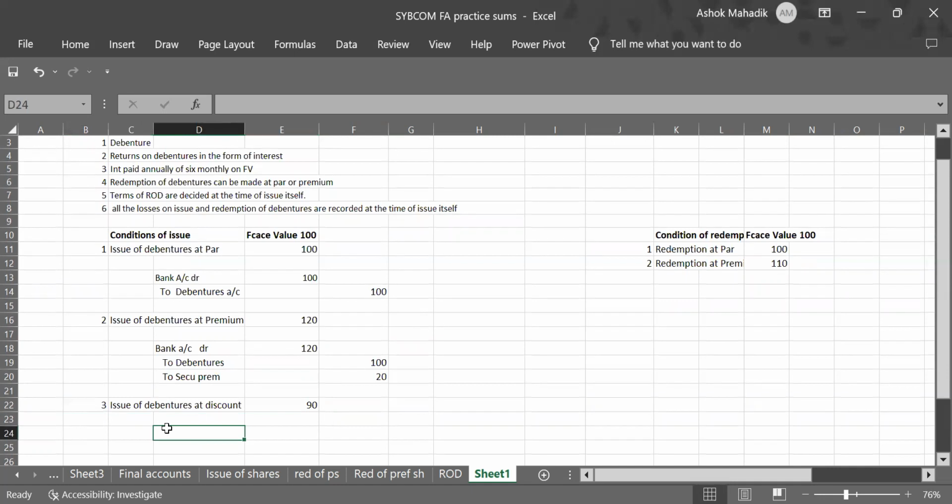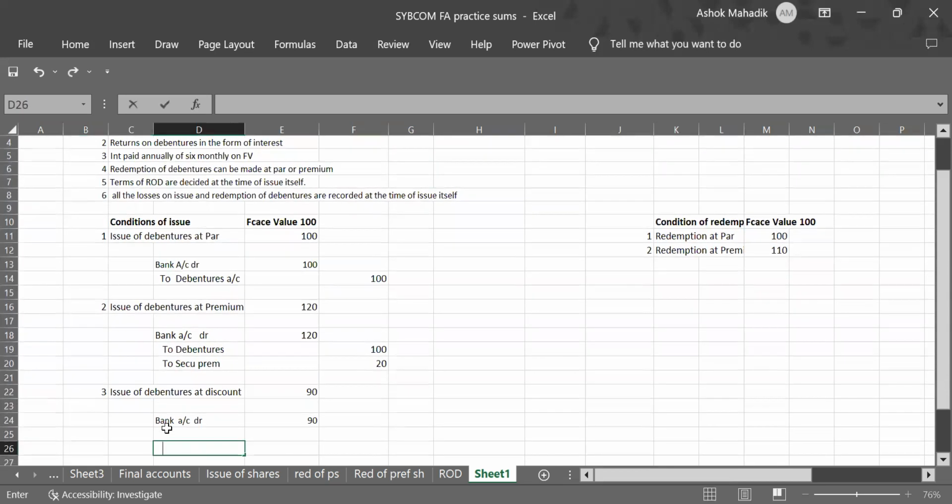So in third option, issue of debenture at a discount, that is 100 rupee face value debenture, we are selling it for 90. So in bank account, how much money you will receive? Bank account debit, it will be 90, right? Debenture is worth 100, clear? So we have received 10 rupees less, that's a loss. So we can write discount on issue of debentures.